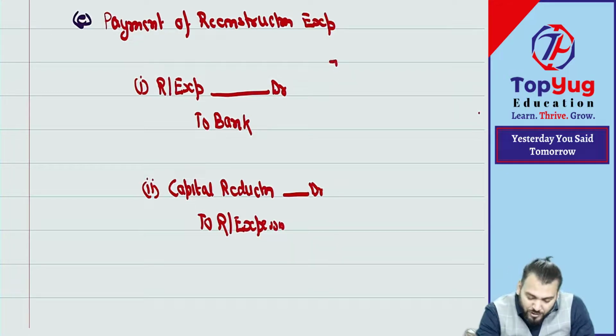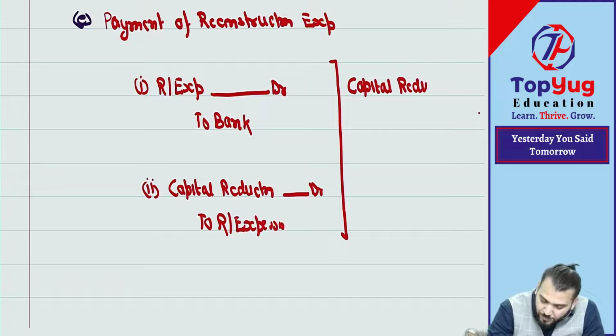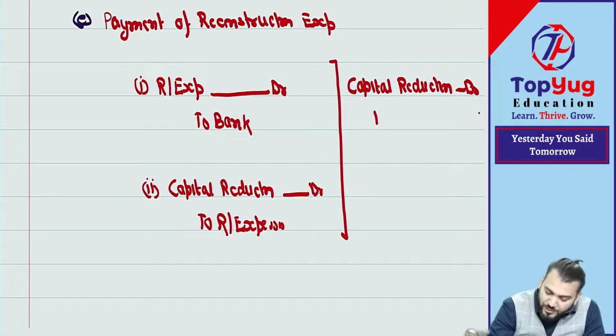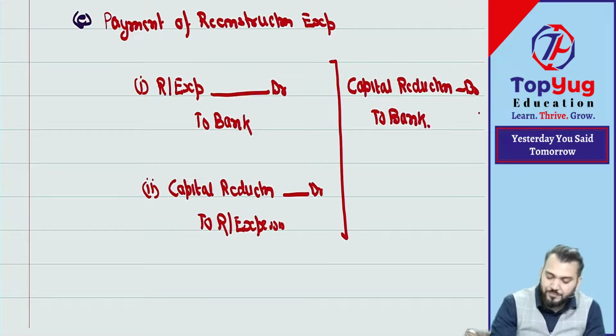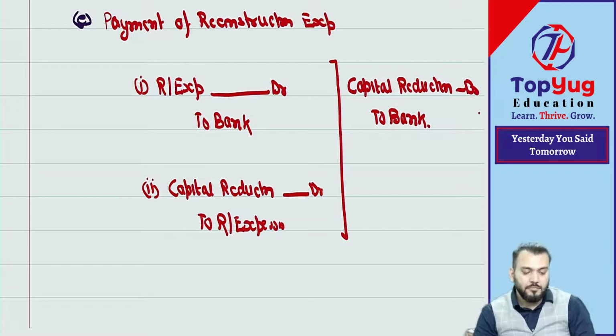What is the compound journal entry you can do in the exam? That also you write down. Capital reduction, because in the exam normally we'll do a compound journal entry with narration. Save time. Correct.